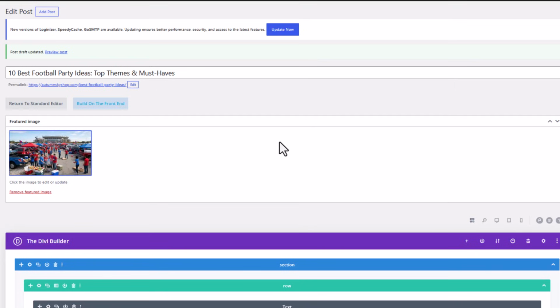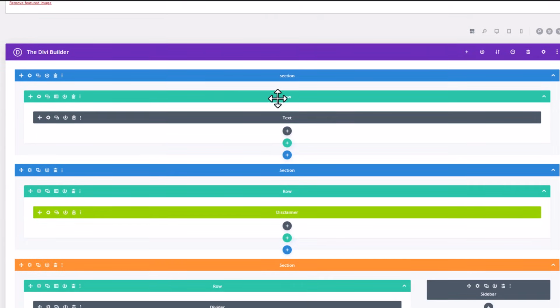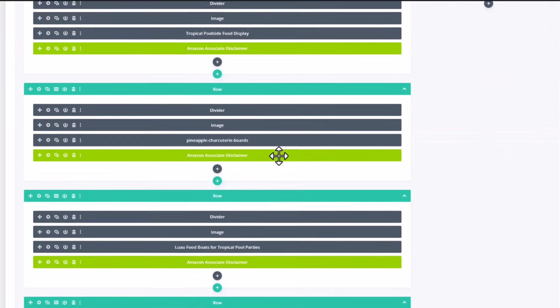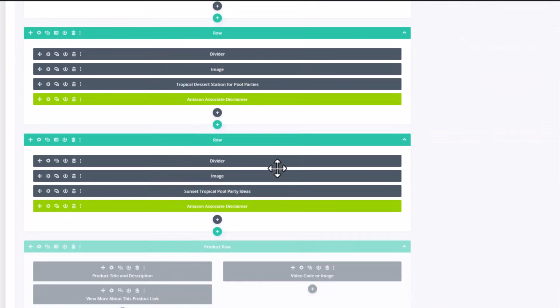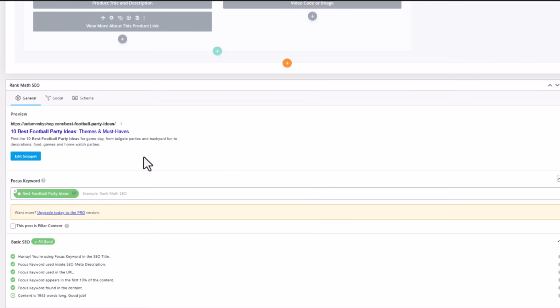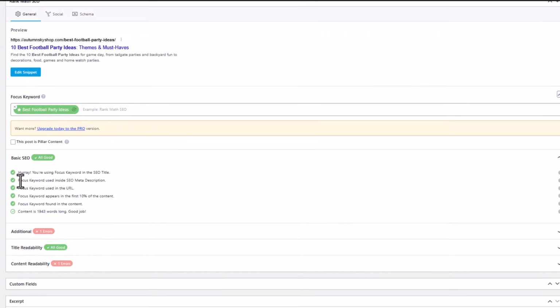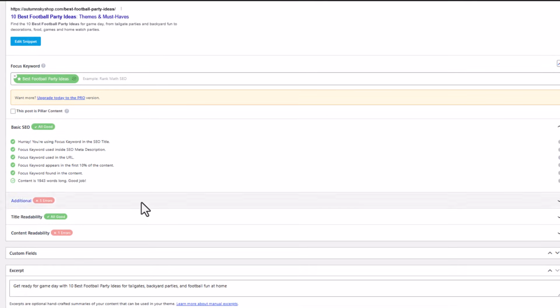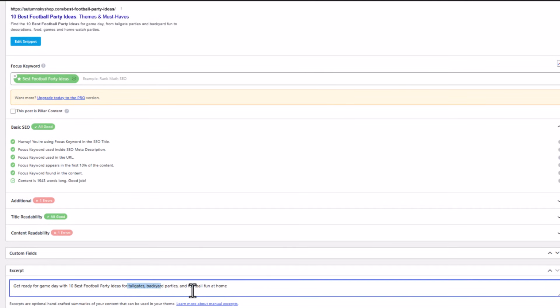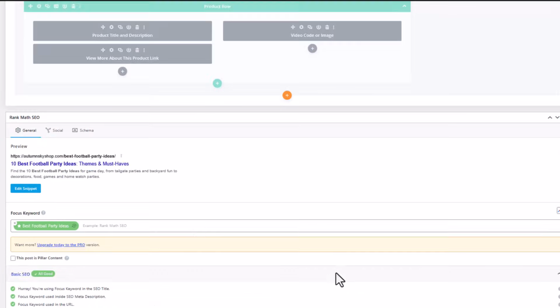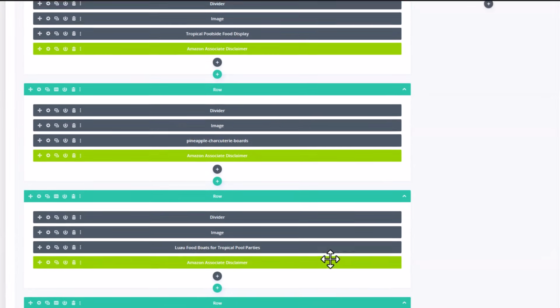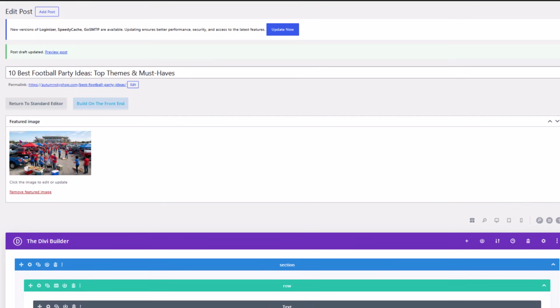The picture's still there. And then as I walk down, this is where we would put in our romance copy. And when we got to the end, he also gives me all the information that I need to edit my snippet. So this one's talking about football party. We did our focus keyword, and then we went through here and added our excerpt down here. So that one's done. I'm not completely finished with this page, but I needed it as the starter, and I was very happy with the way it looks.